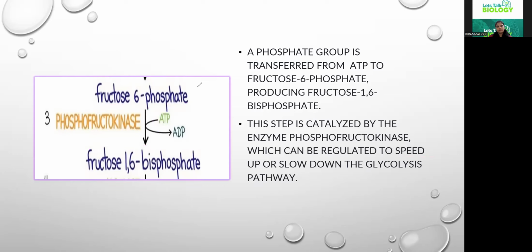Once this fructose 1,6-bisphosphate is formed, it gets broken down into two molecules of 3-carbon compounds. One will be glyceraldehyde 3-phosphate and the other will be dihydroxyacetone phosphate, DHAP we call it. It gets converted in the presence of the enzyme aldolase.